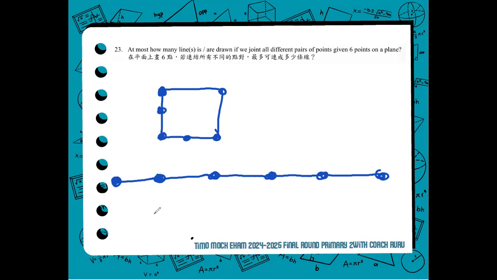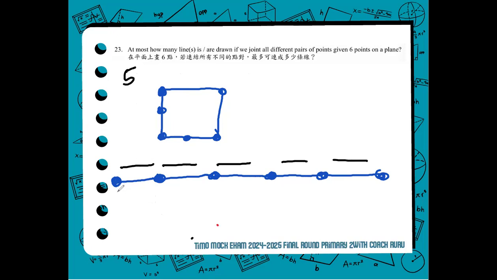So we just count the number of line segments that we can create as we join all these points. So 1, 2, 3, 4, 5. So you have now 5 for the point to point.